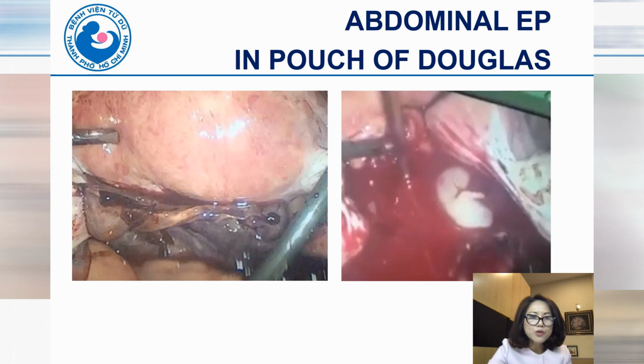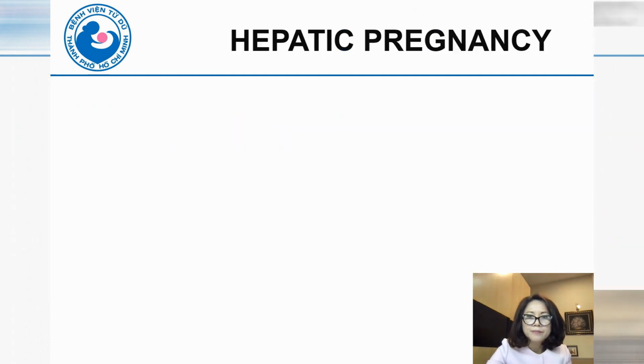And this is the photo from laparoscopy. We can see this is the uterus, and beside the uterus in the pouch of Douglas we can see the mass. When the overlying clot was removed, we could see the underlying ectopic pregnancy in the pouch of Douglas.